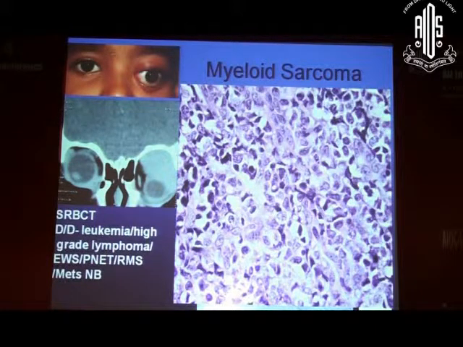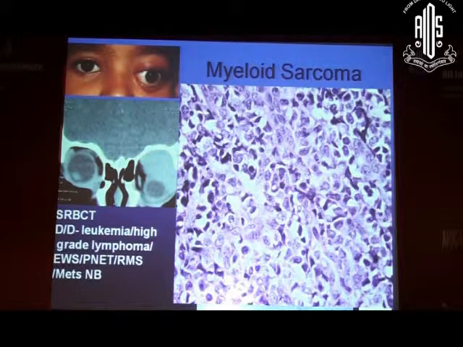Again, we have to go through a panel of immunohistochemical markers. We have to rule out a lymphoma, and that is a high-grade lymphoma. We have to rule out an undifferentiated rhabdomyosarcoma, Ewing sarcoma, PNET, and even a metastatic neuroblastoma. So we need a good clinical history. We need radiological investigations, full systemic investigation of the patient. In addition, we need